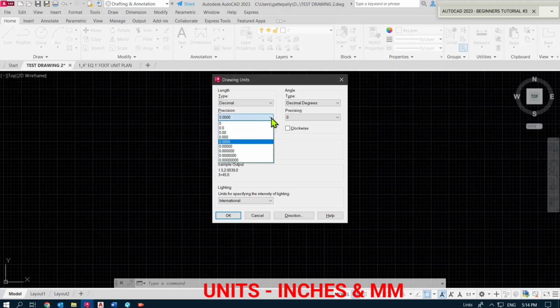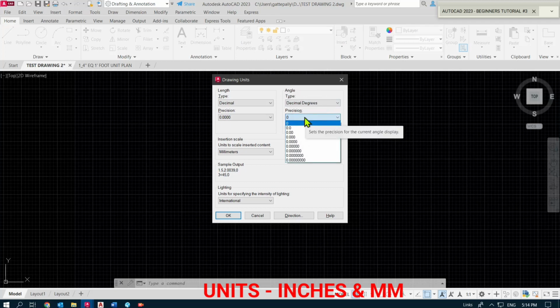In the same way, we can set the format of angles, and the most commonly used format for people who are using the metric system is decimal degrees. So I will leave the angle format set to decimal degrees. The precision field below works the same way as the precision in length.